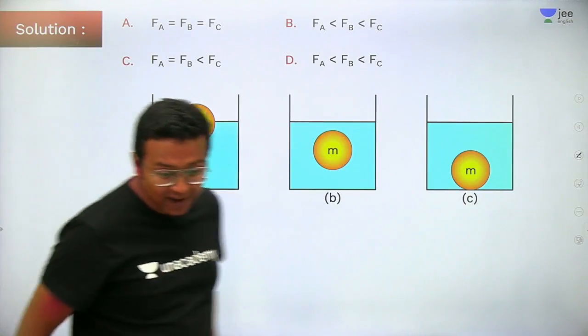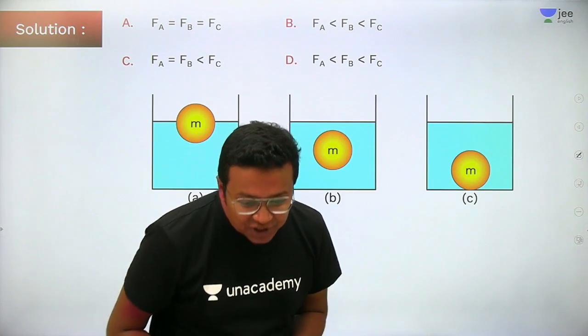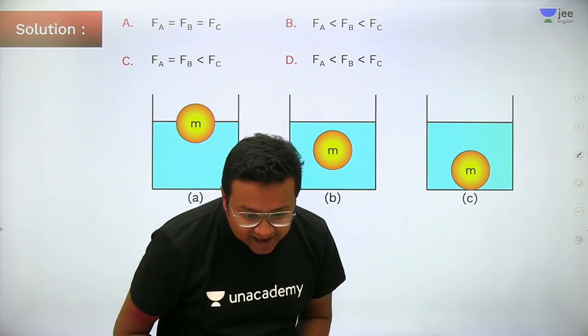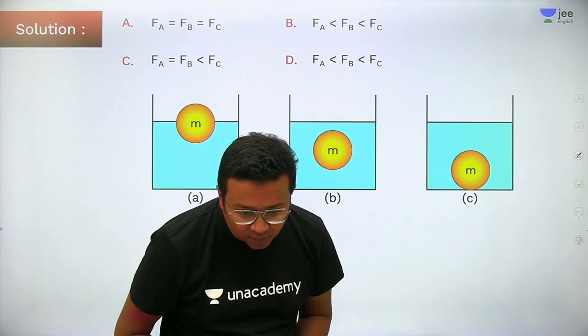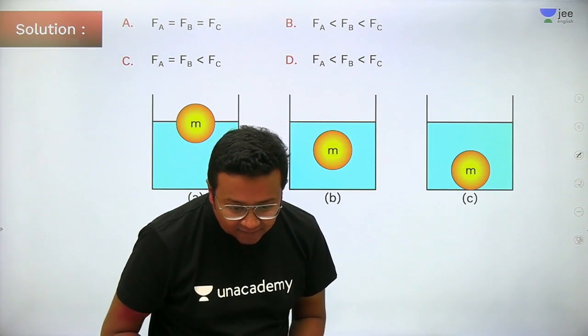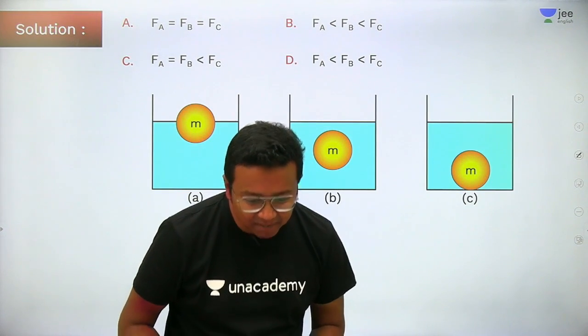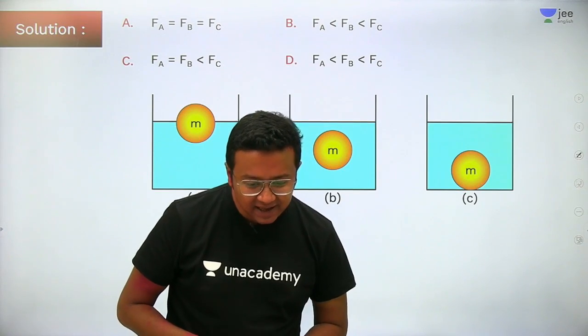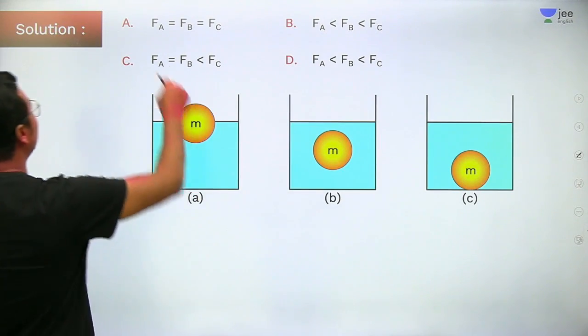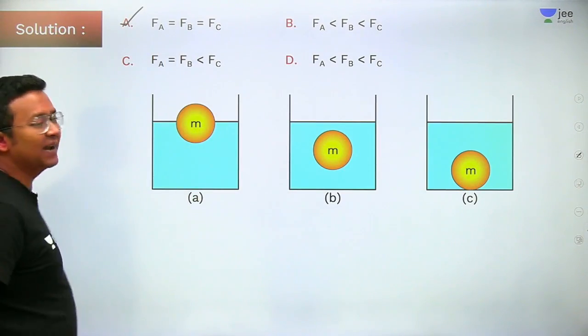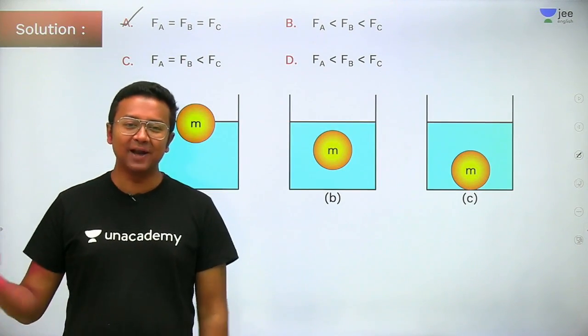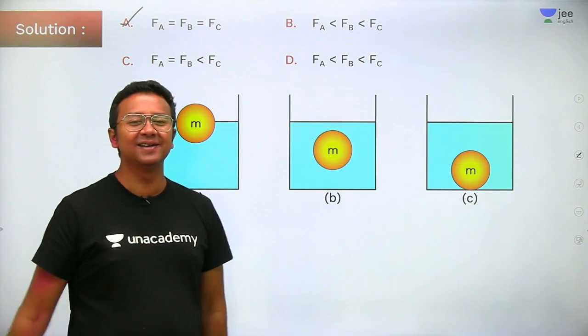By the way, do I have answers coming up from your end? Rishi, that's the correct answer, and no, Asha, no. Well, B and D, they are the same, but they are anyways not the answer. Option A is the correct answer. FA is equal to FB equal to FC. Fine, good enough. But how did we get it?